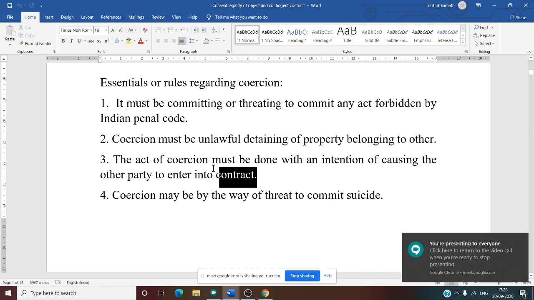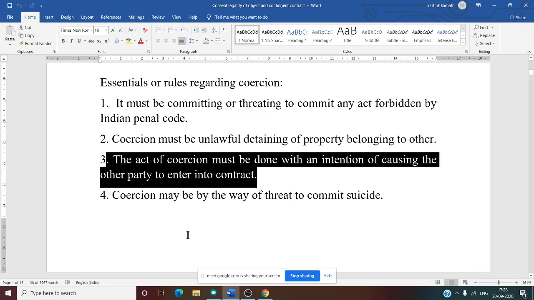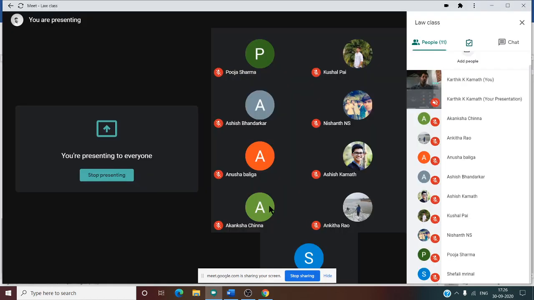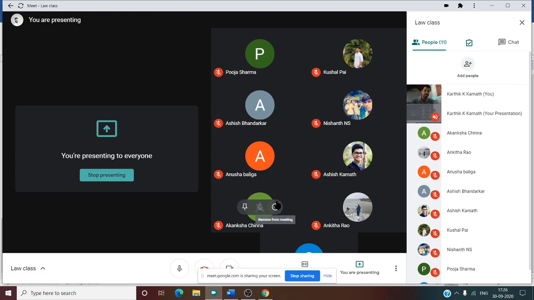Third, the act of coercion must be done with the intention of causing the other party to enter into a contract. Suppose you have no intention of forming the contract itself, it doesn't amount to coercion. For example, if I tell you I am going to kill you if you don't transfer the property, that doesn't amount to coercion. Why? Because I should have an intention to create a contract.